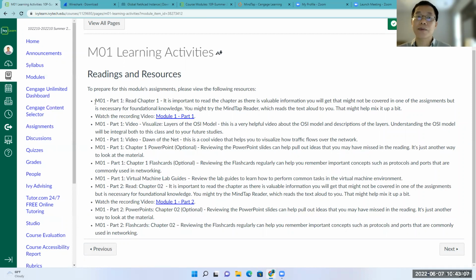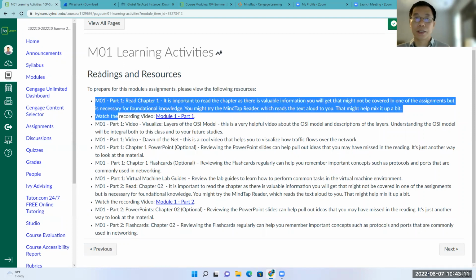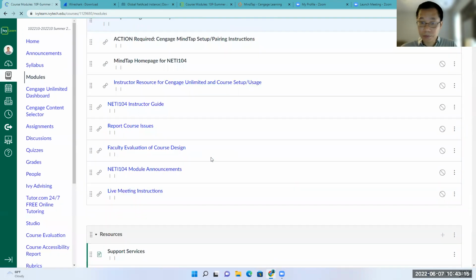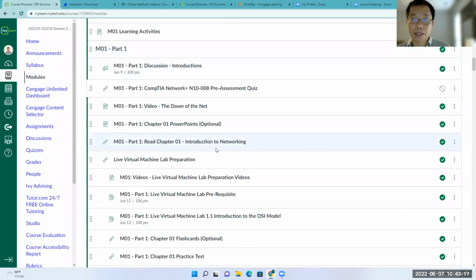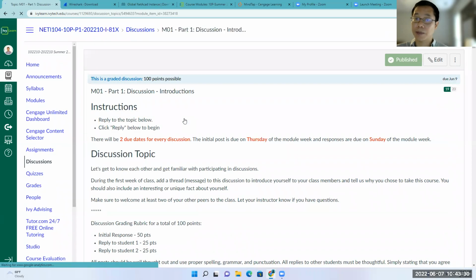When you've finished the reading and watching the videos, it's time to go to the assignments. You have some types of assignments, but the first is the discussion. Keep in mind that for every discussion, you have two due dates.